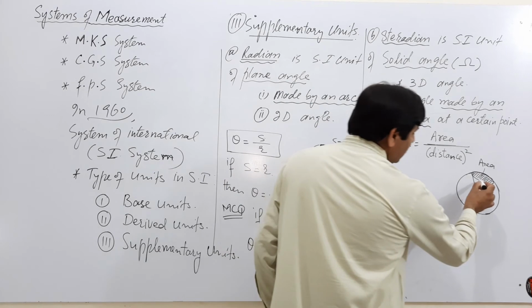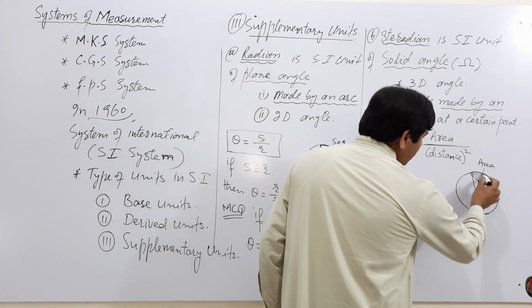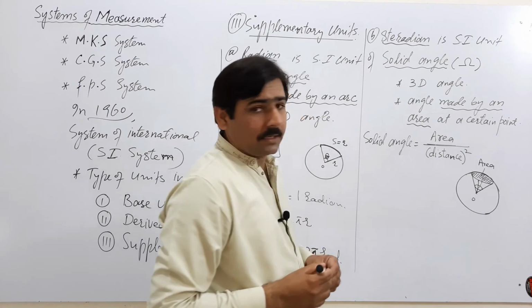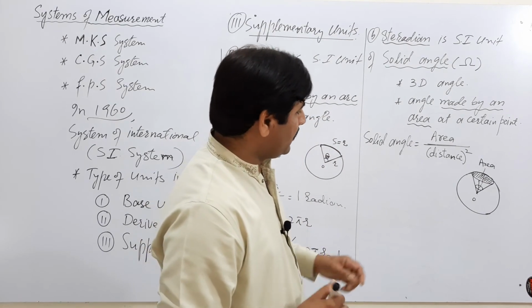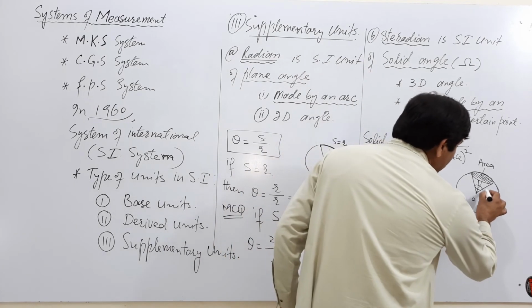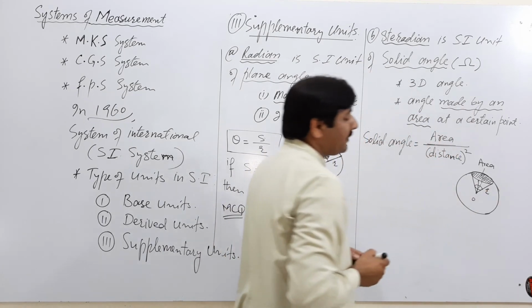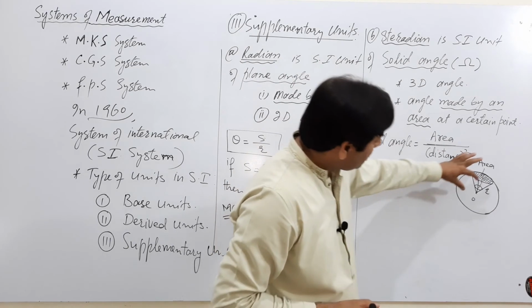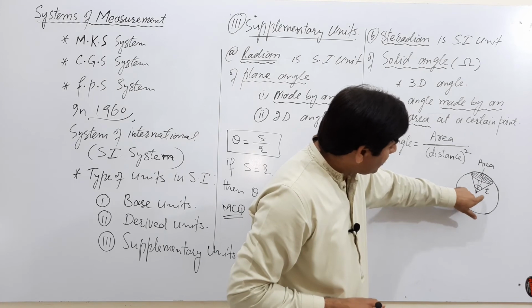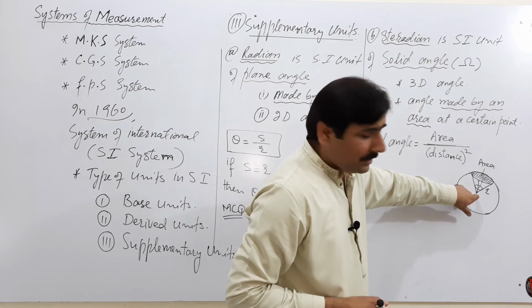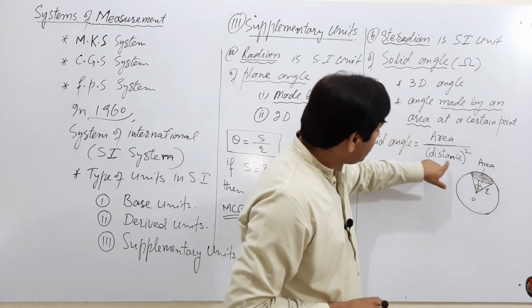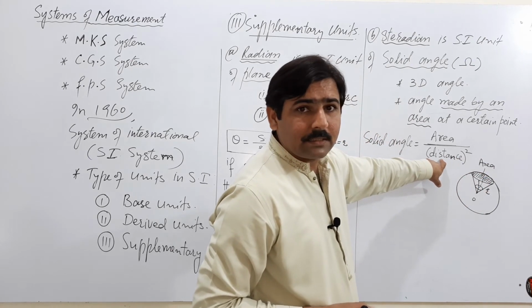This makes an angle, this is the solid angle. If the area of the football is equal to the square of the radius, this is the radius. Area is here and this is the point where the angle is subtended. The distance between the area and the point is equal to the radius.